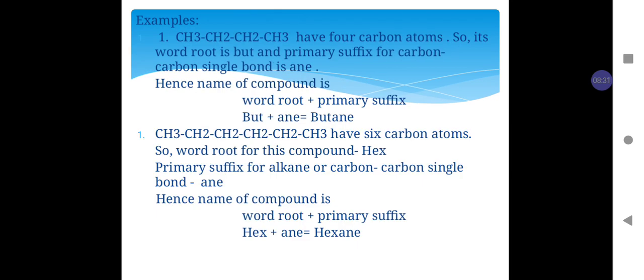For now, we will see some examples for nomenclature of simple alkane. Example number 1, CH3, CH2, CH2, CH3. This molecule has 4 carbon atoms, so its word root is but, and the primary suffix for carbon-carbon single bond is "ane", so the name of the compound is butane. Similarly, for a molecule having 6 carbon atoms, the word root is hex. The primary suffix for alkane or carbon-carbon single bond is "ane", so the name of the compound is hexane.